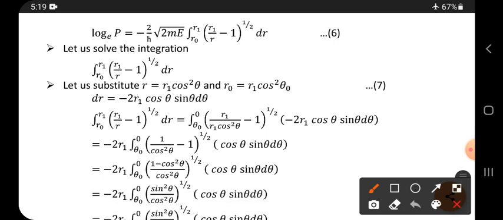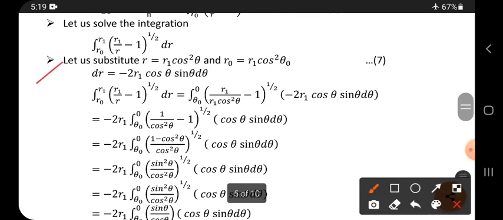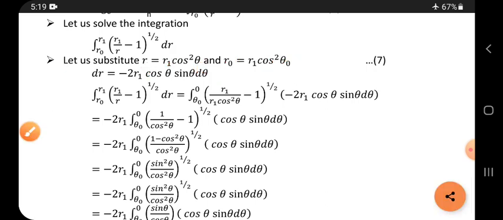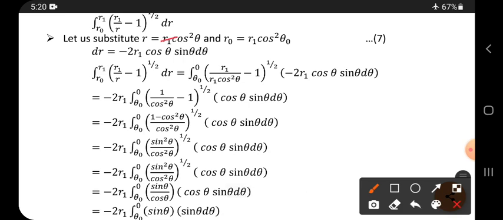Let us solve the integration. This is the integration from r naught to r1 of root of r1 by r minus 1. If you find this value and substitute it here, then you can easily get the log. For this I am going to use the substitution method. In place of r, take r equals r1 cos square theta, and r naught equals r1 cos square theta naught. There is no naught for the angle, we will take it later.